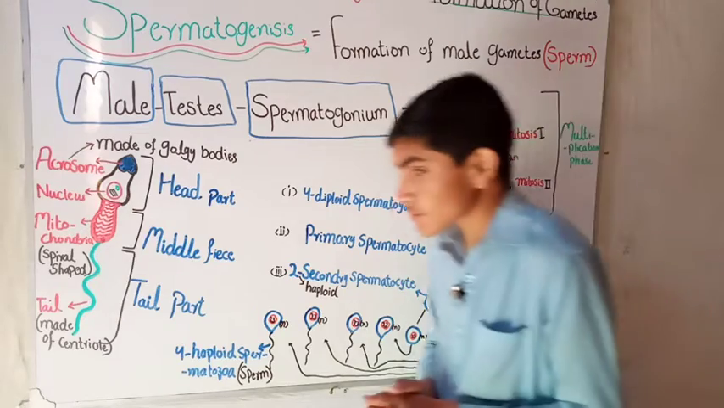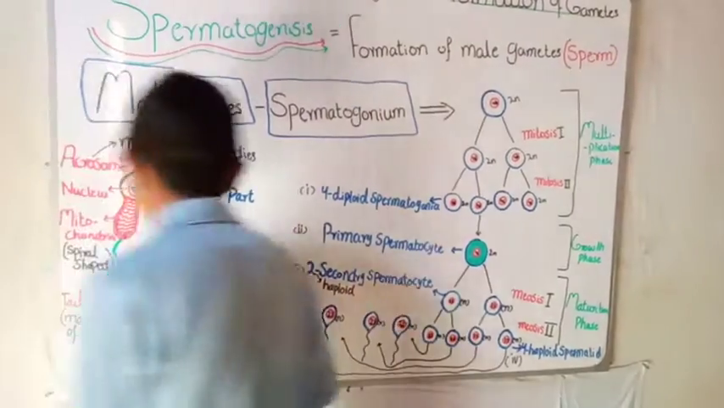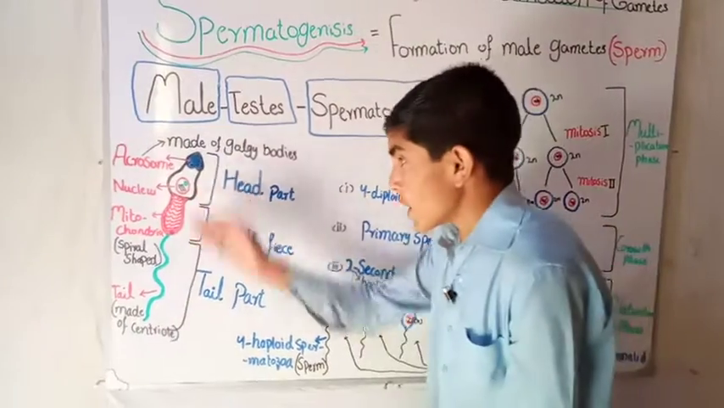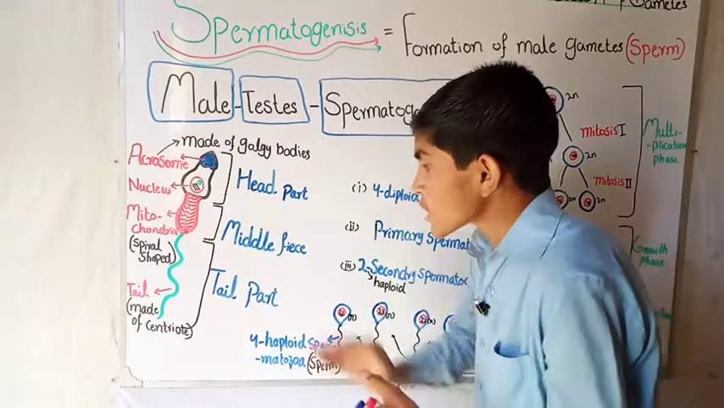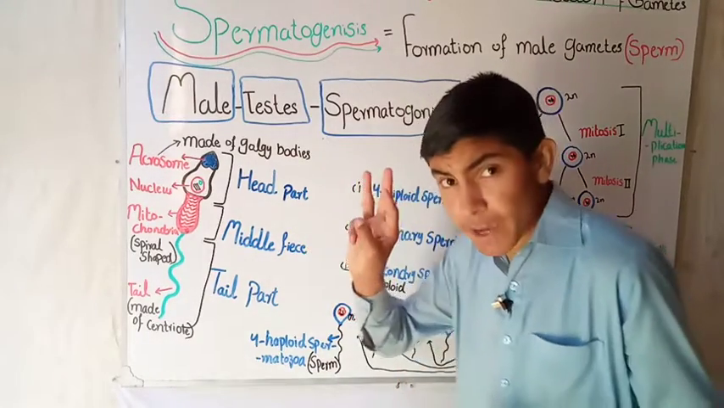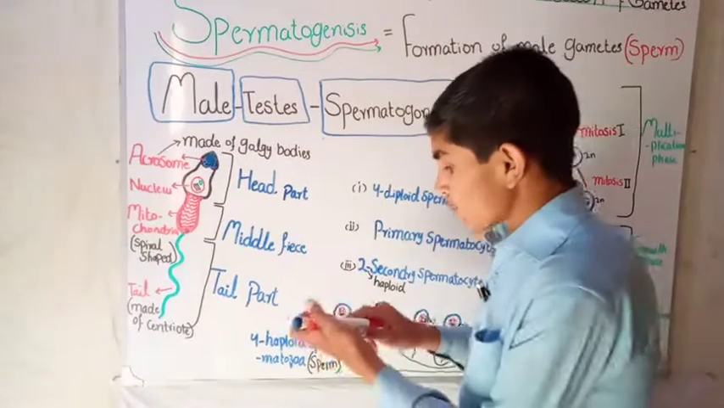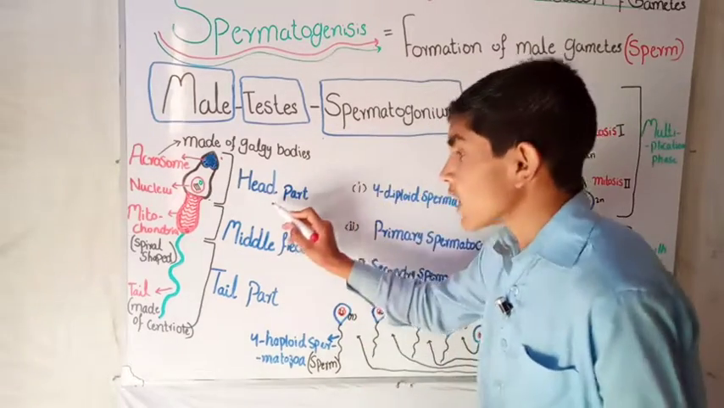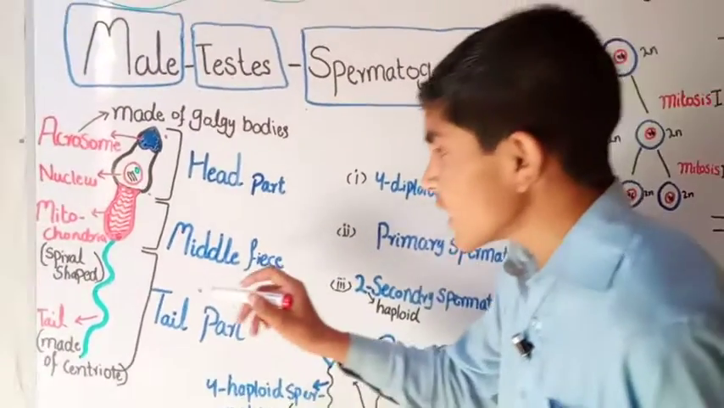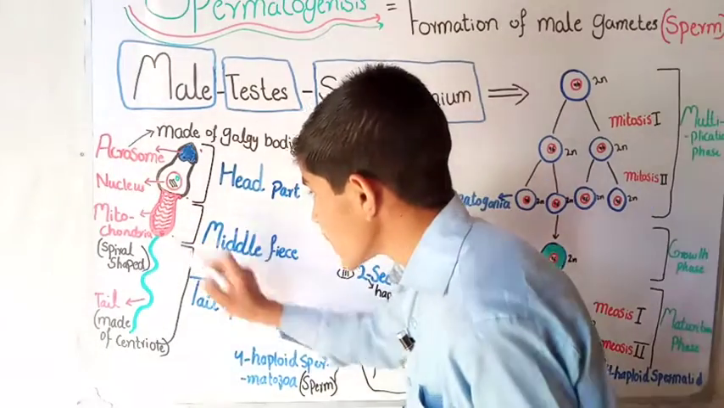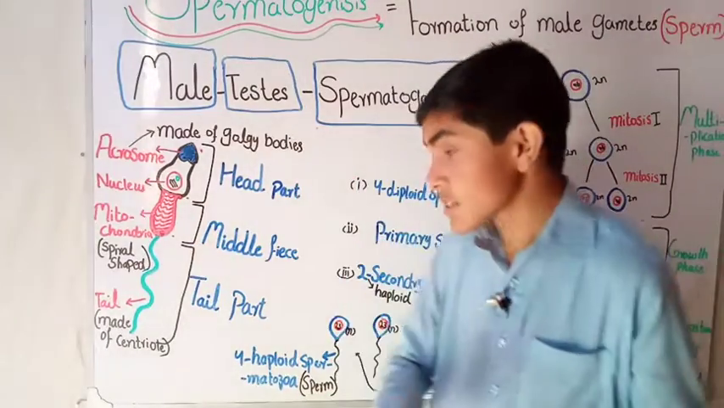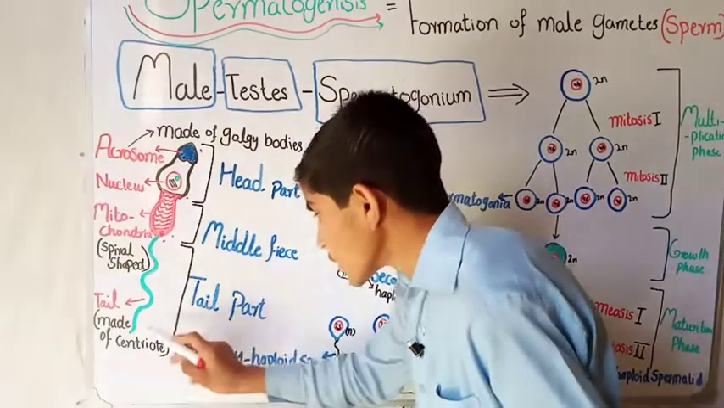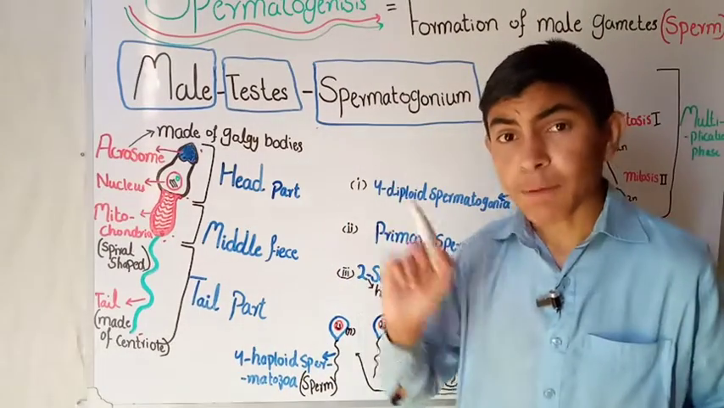So let's come to it. You can see here the electron microscopic structure of the sperm. The sperm has three main parts. From this portion till this portion is called the head part. The second part, from here to here, is called the middle piece. And this tail-like structure, which is green, from here to here, is called the tail part.